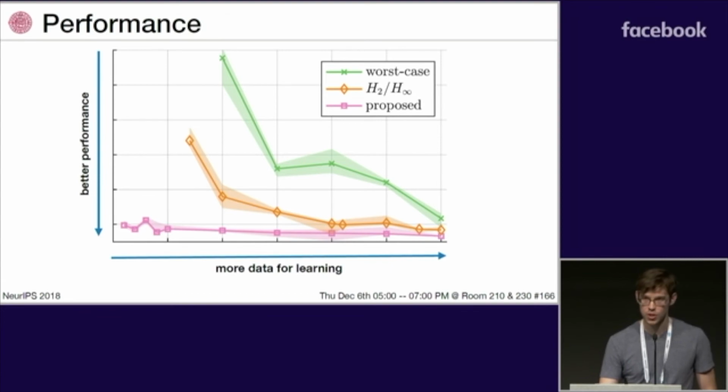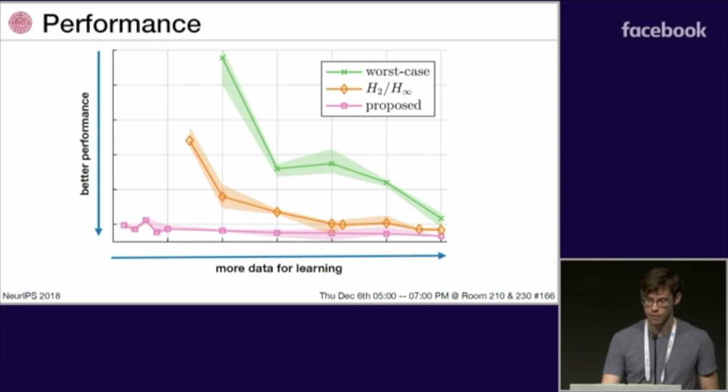Here we demonstrate the performance of the method stabilizing that inverted pendulum that I showed earlier. Here you can see the proposed method in pink, and recall the proposed method optimizes for the expected cost with respect to the posterior. We compare against some other methods.